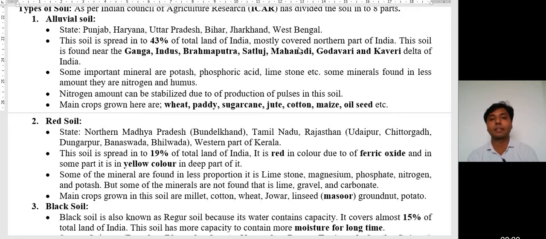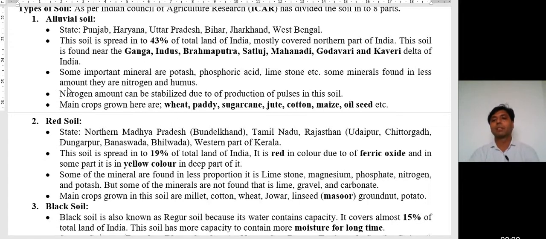Mostly northern states consist of alluvial soil. The soil is found near the Ganga, Indus, Brahmaputra, Satluj, Mahanadi, Godavari and Kaveri delta of India. The maximum part of the northern area completely consists of alluvial soil. Along with that, the Indus, Brahmaputra, Satluj river regions, and the Mahanadi, Godavari and Kaveri delta regions have alluvial soil.